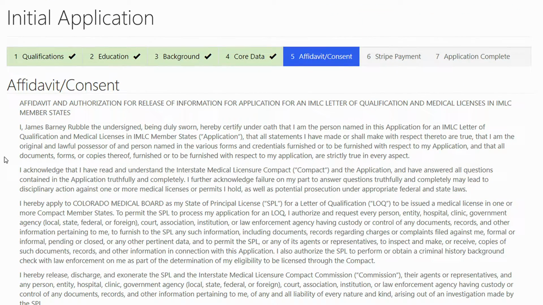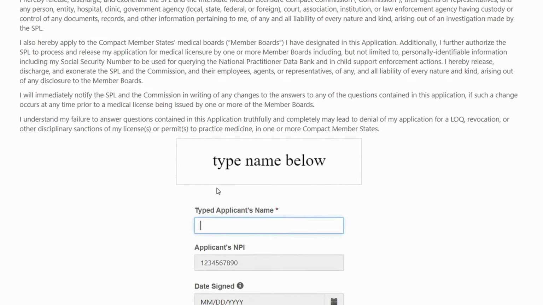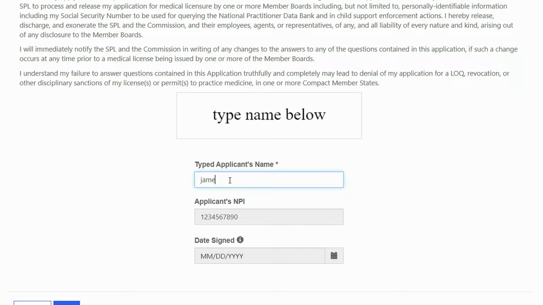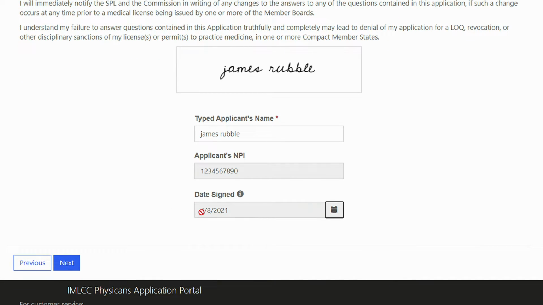This is the affidavit and consent page. This is a legal agreement between you, your SPL, and the IMLC that is used to gather the information necessary to determine your qualification to use the IMLCC process. Your electronic signature here indicates that you have read and agree with these statements. So at this point, you will simply type your name into this field. And when you hit tab, it will pre-populate today's date for signature. By hitting next, you will be taken to the payment screen.